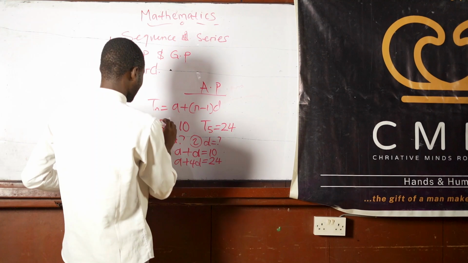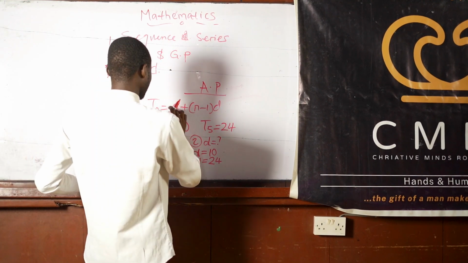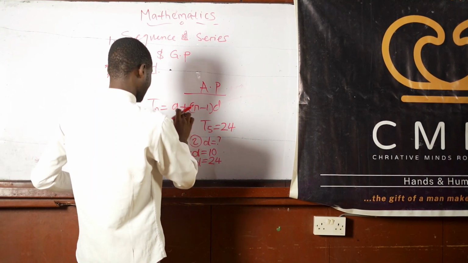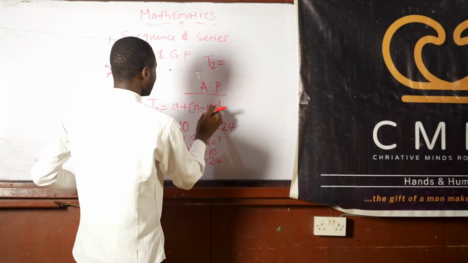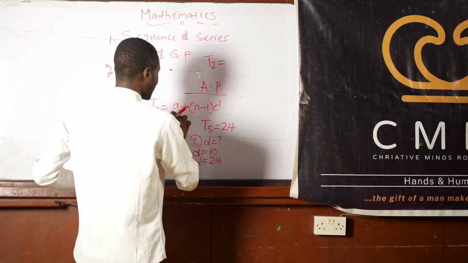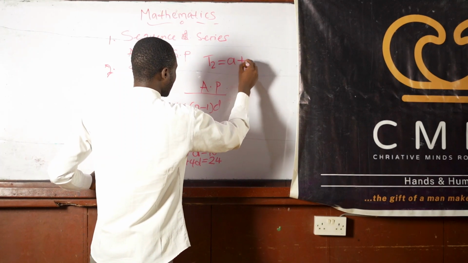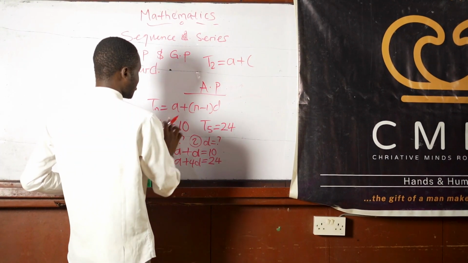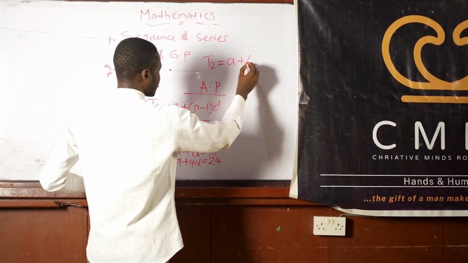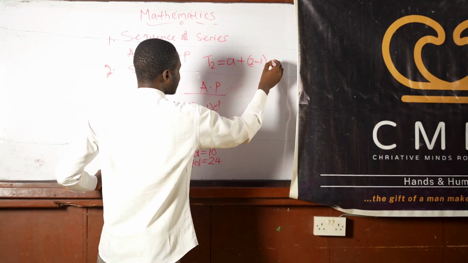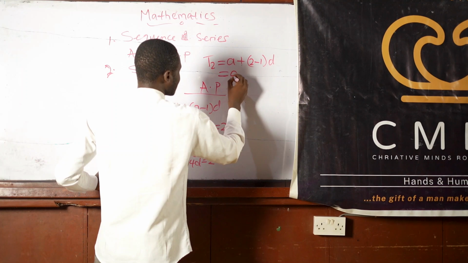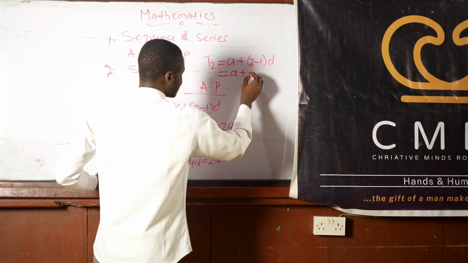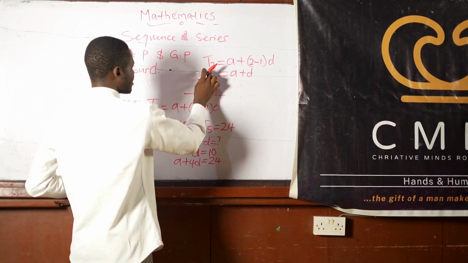The first term is a, a plus, what is the number of terms? The number of terms is 2 that we have here, and that means we are going to have 2 minus 1 d. So that's how we get our second term.